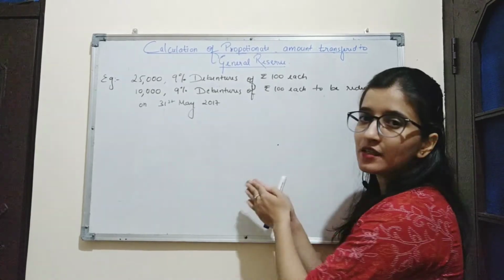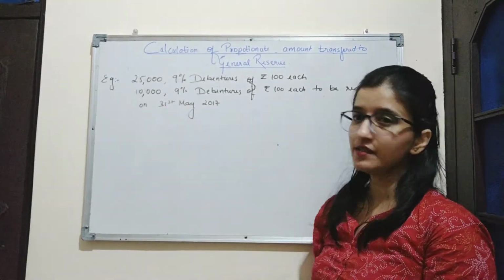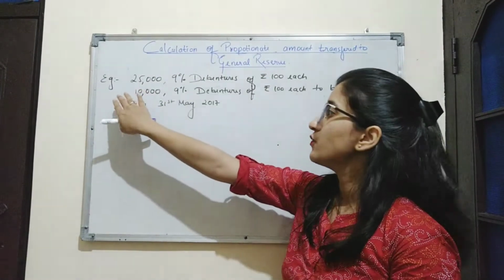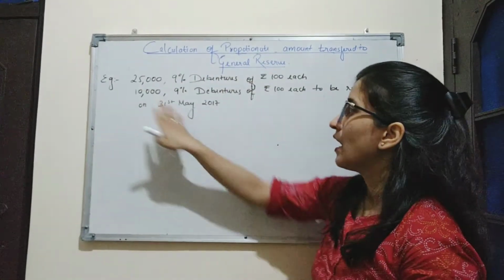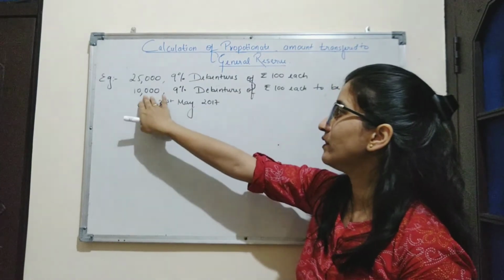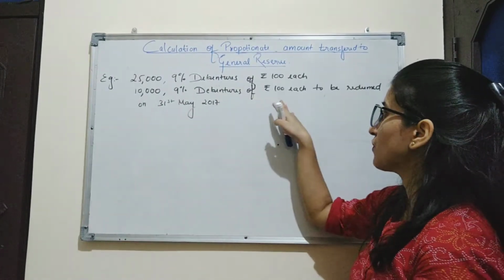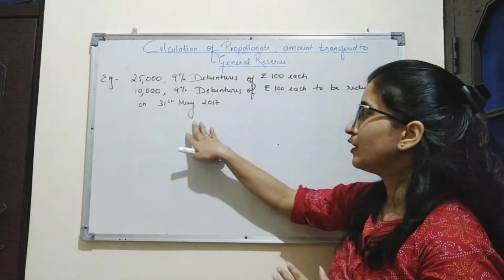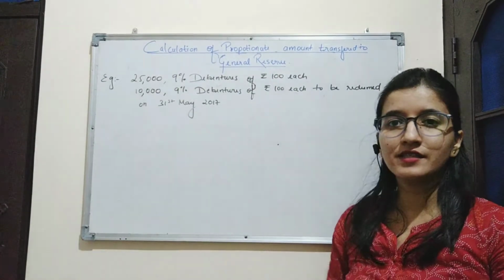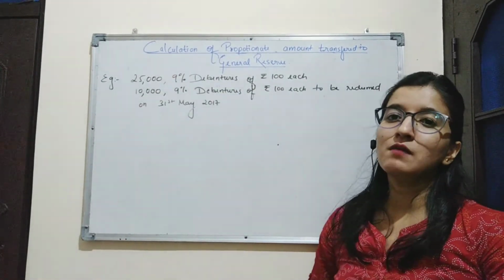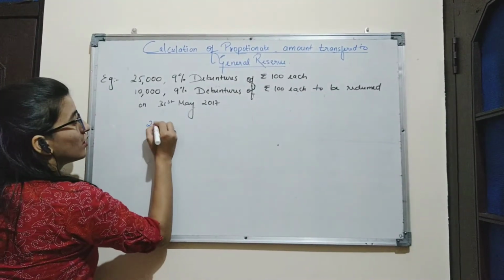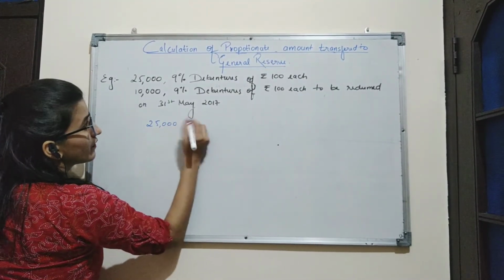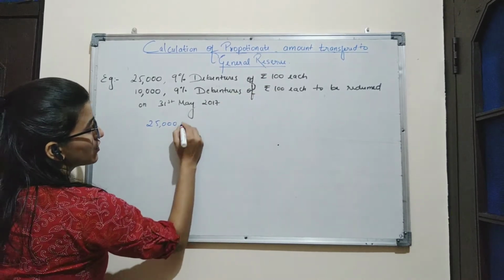We will understand this with an example. Example is company is having 25,000 9% debentures of rupees 100 each, and it has redeemed 1,000 9% debentures of rupees 100 each on 31st May 2017. So the total amount of debentures the company is having is 25,000 at the rate of 100 each.